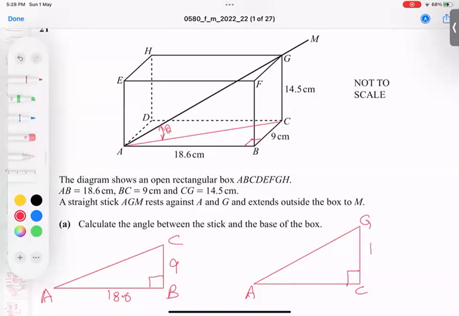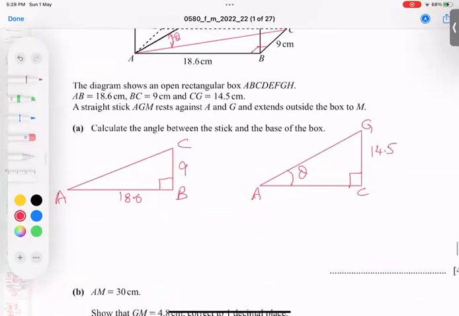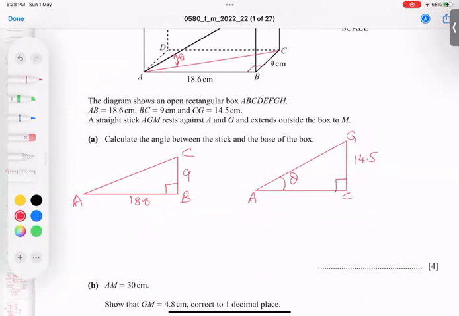And this is 14.5. This theta is my concern. So using this one, use Pythagoras theorem. All of you know in front of 90 is called hypotenuse. So formula is hypotenuse square equal to opposite square plus adjacent square. So AC square equal to 9 square plus 18.6 square. And take the root of the whole.